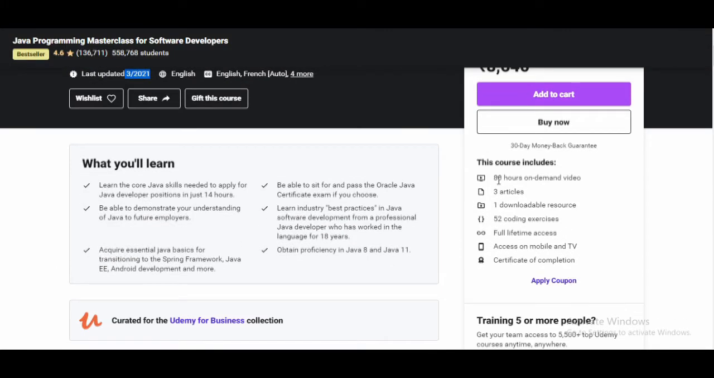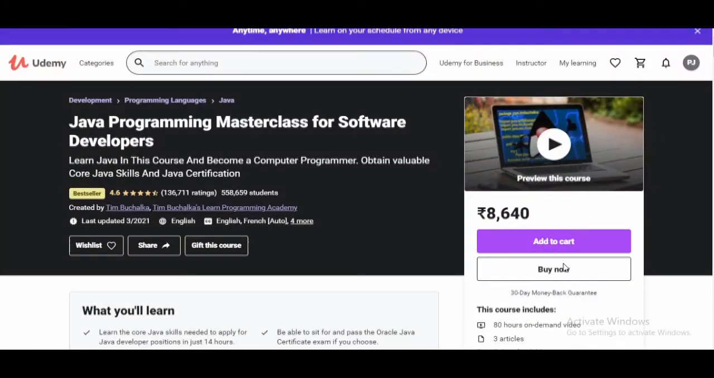The course includes 80 hours of on-demand video, 3 articles, 1 downloadable resource, and 52 coding exercises. You will get full lifetime access to this course. You can access this course on mobile and TV, and you will get certification after completion. This is a bestseller course of Udemy, which will give you a learning of Java. You will get a certification also.